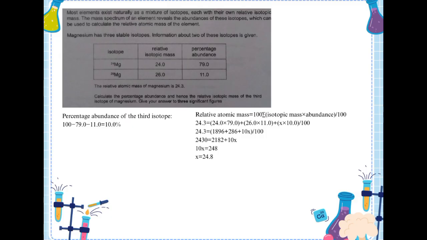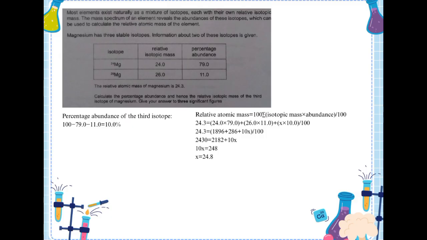So the percent abundance of the third isotope is 100 minus 79 minus 11 equals 10%, and relative atomic mass is sigma isotopic mass times abundance per 100. So 24.3 equals 24 times 79 plus 26 times 11 plus x times 10, divided by 100.